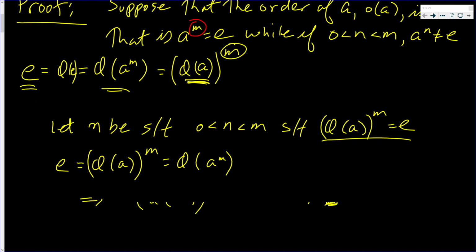Phi of E to a power is equal to phi of E, which is equal to E.